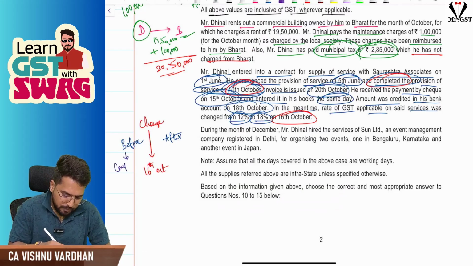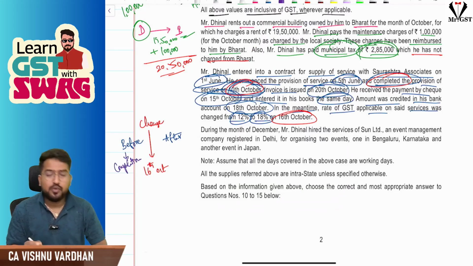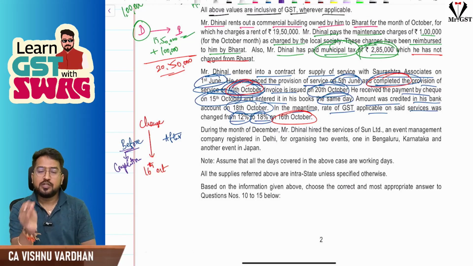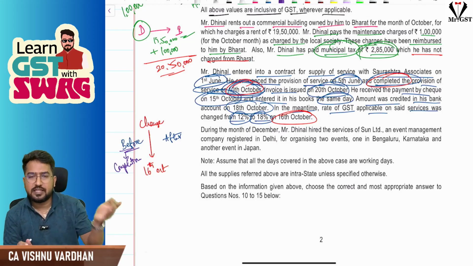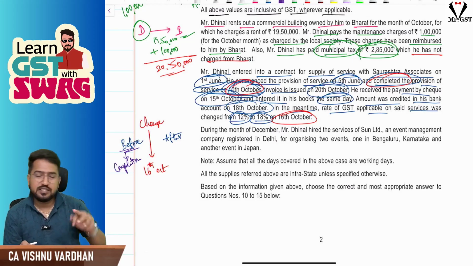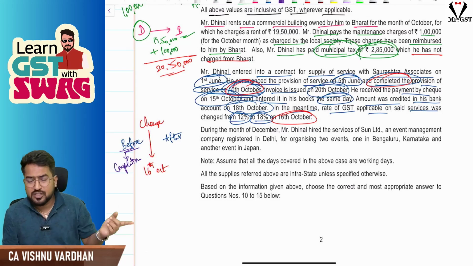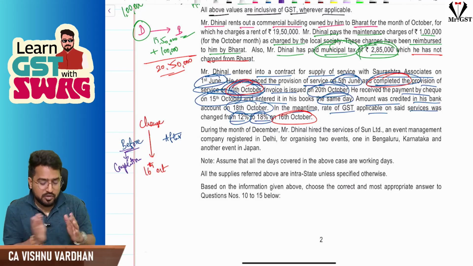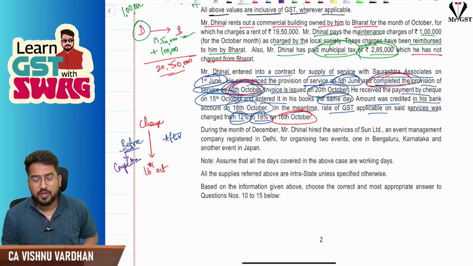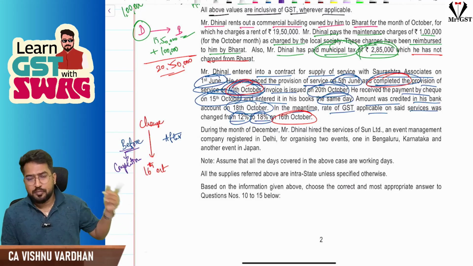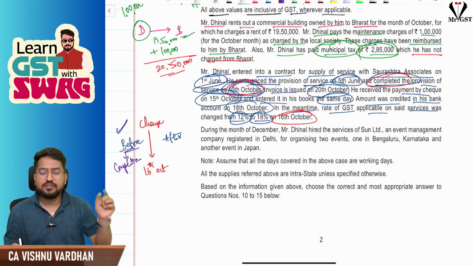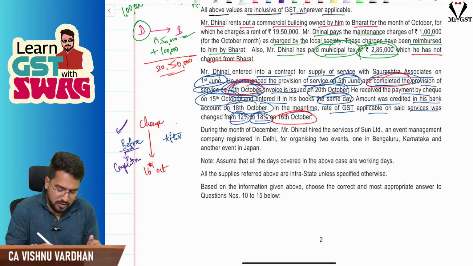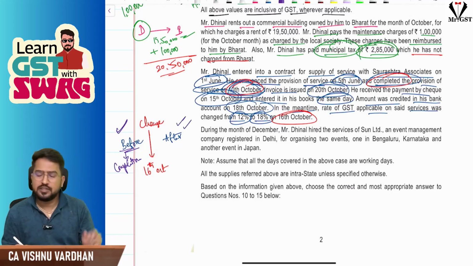Okay. Completion. Now, sir, before it is happening, date of completion of service never will become time of supply. So you just check along with completion who is there. Invoice is there, a payment is there. If invoice is there, invoice will be the time of supply. If payment is there, then payment will be the time of supply. Both will not be there because then there is no point of section 14 only. So either invoice will be there or payment will be there before. Whatever is there, that will be time of supply. If both invoice and payment are after the change, then whichever is earlier, the invoice or payment, will be the time of supply.